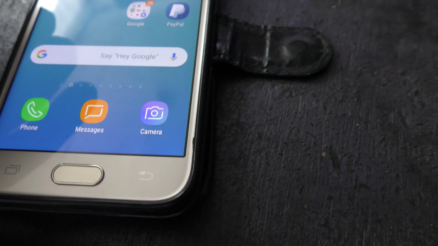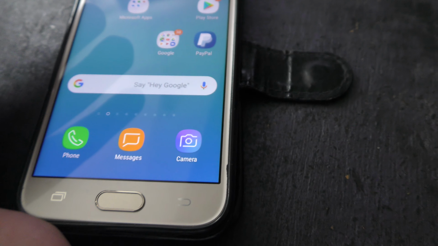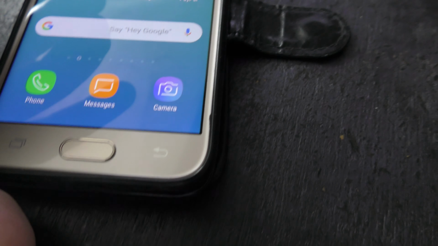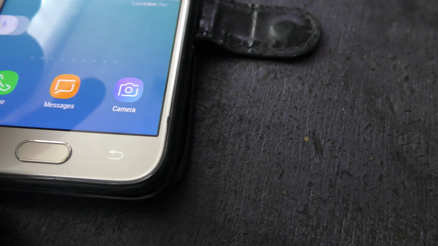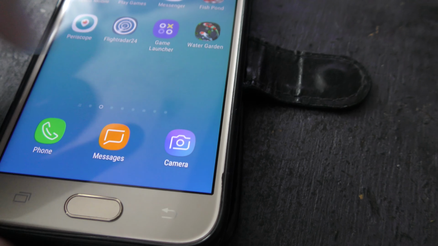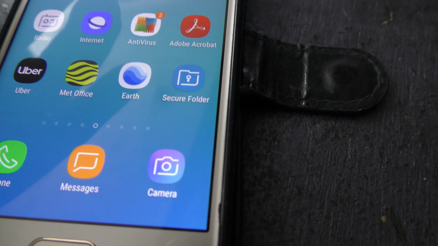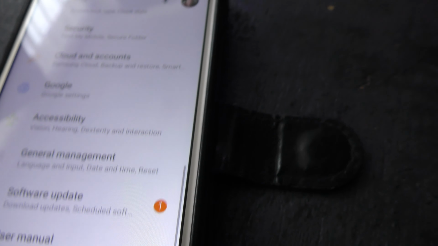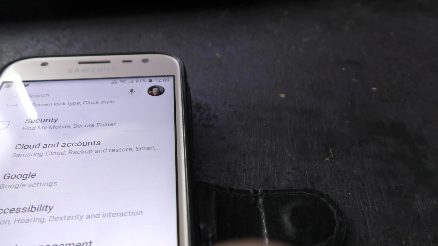Anyway, to show you what you need to do, obviously unlock your mobile phone if you use a password to open it, get to your home screen and then swipe across through the screens, get to settings. So you're going to tap on settings. Just a second, I need my other hand to do this.